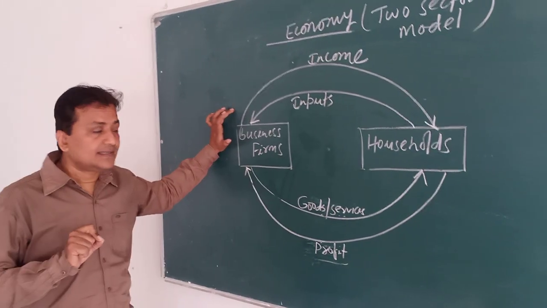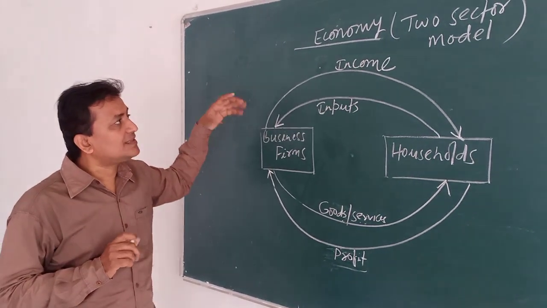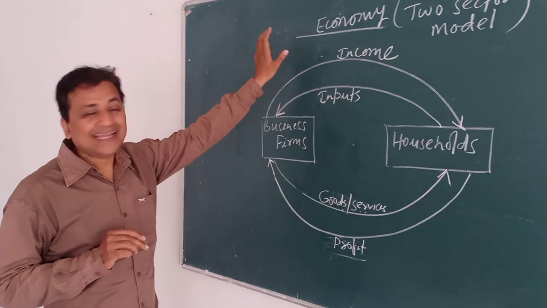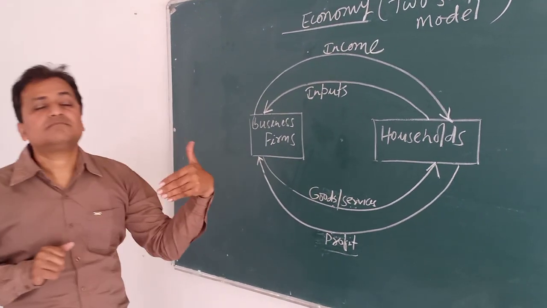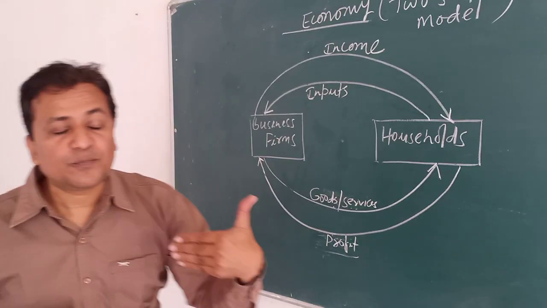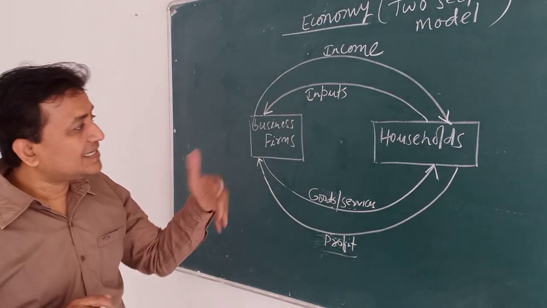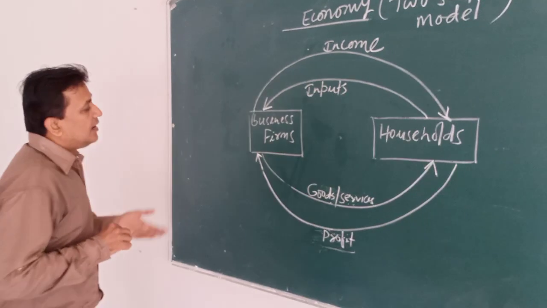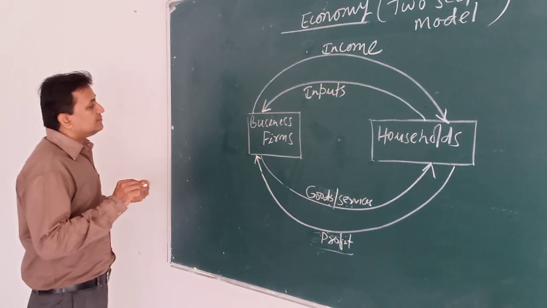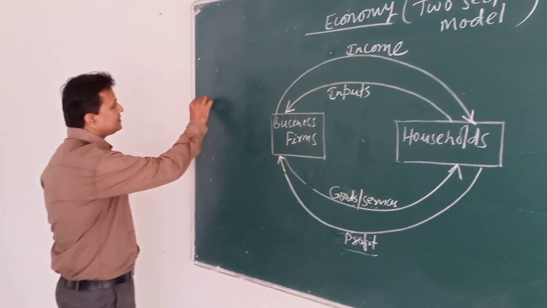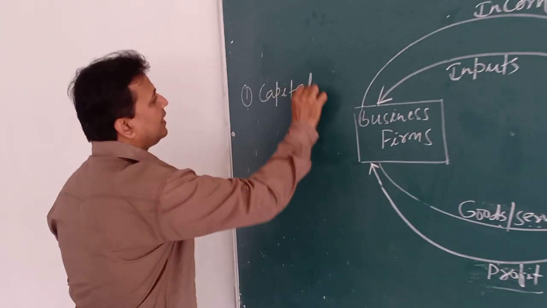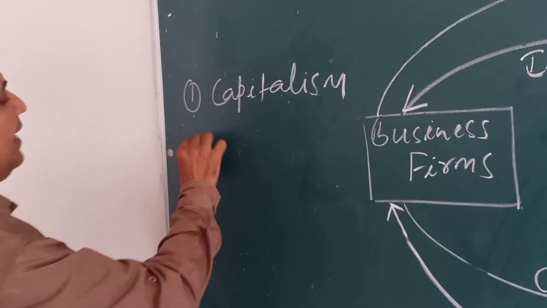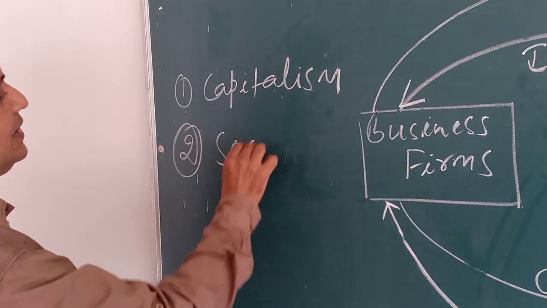And now we have to understand what the different types of economic systems or economies are. As we proceed with our discussion, basically there are two types of economic system: mainly capitalism, and the second one is socialism.